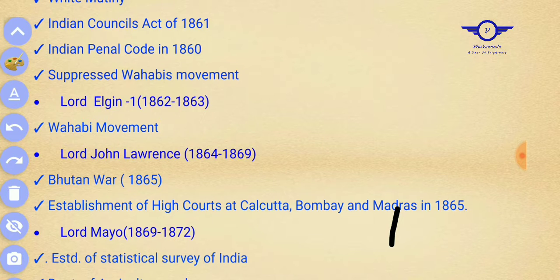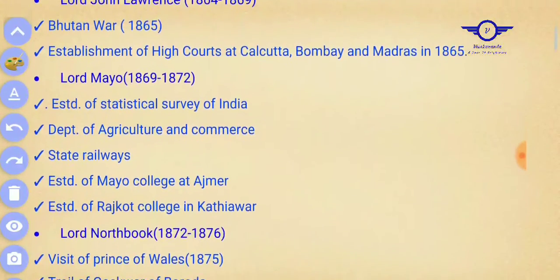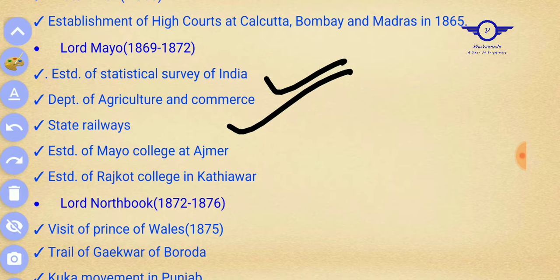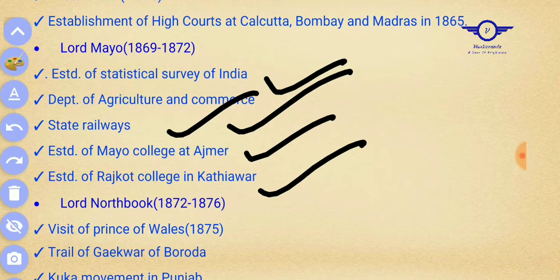This is Lord Mayo. His tenure was 1869 to 1872, and he was the first British viceroy who was killed in office. Some important events happened under him. He established the Statistical Survey of India, also the Agriculture and Commerce Department, State Railways, and Mayo College at Ajmer was established under his tenure. Also a college at Rajkot and Kathiawar.